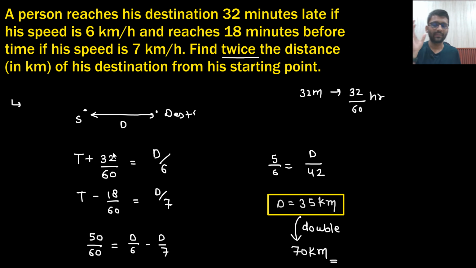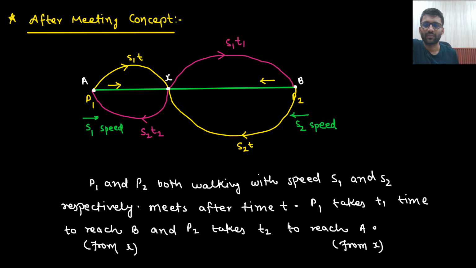Okay, very easy. Time window you know, just write down the equation. The speed you know, the important point was to convert this one. So this we have converted, and then we got to know that our distance d is 35, double would be 70 kilometer.